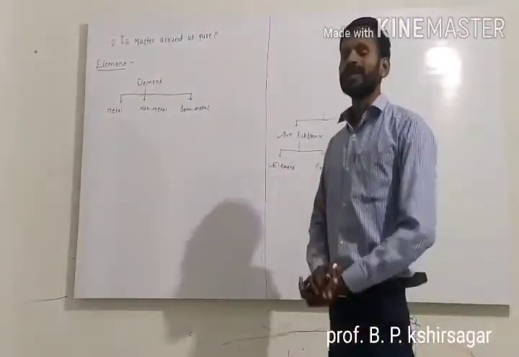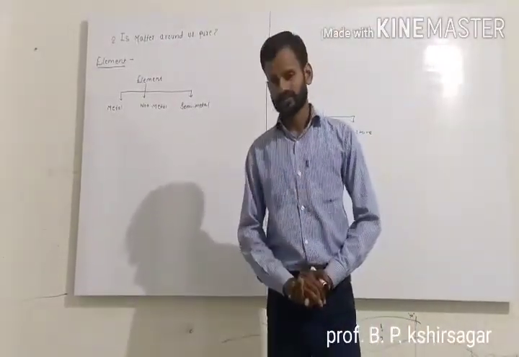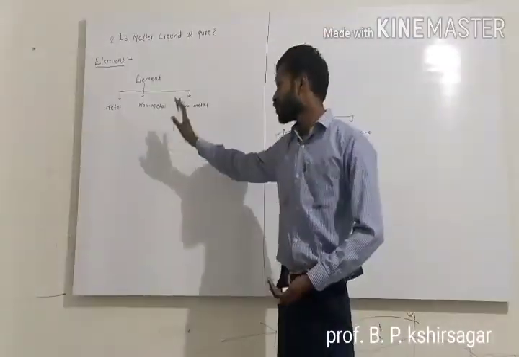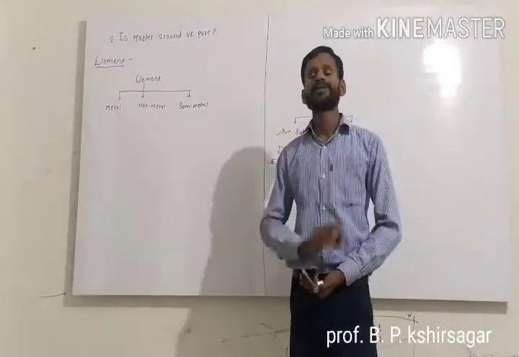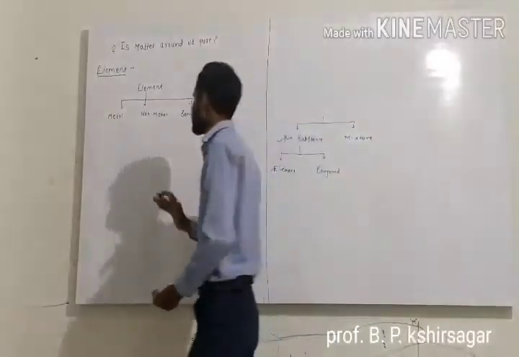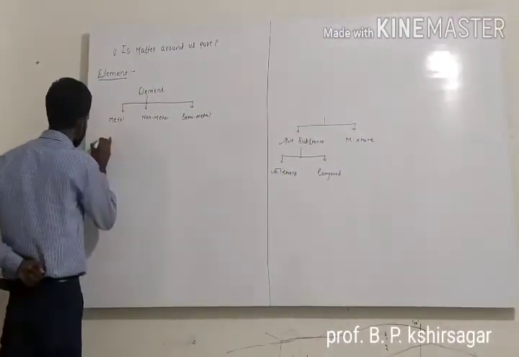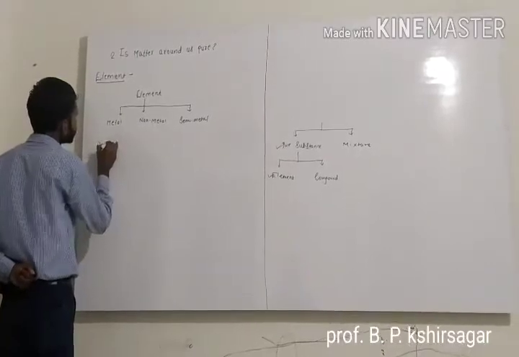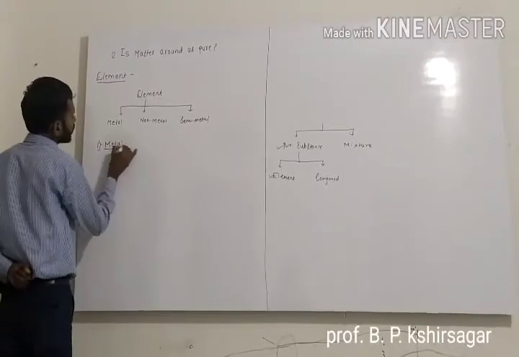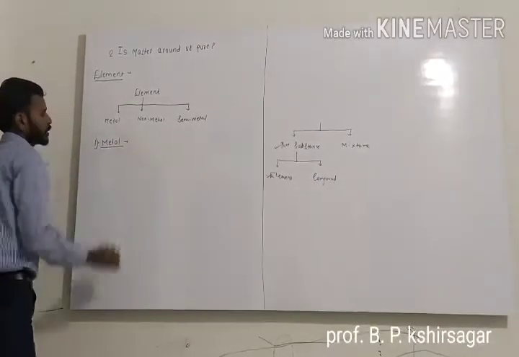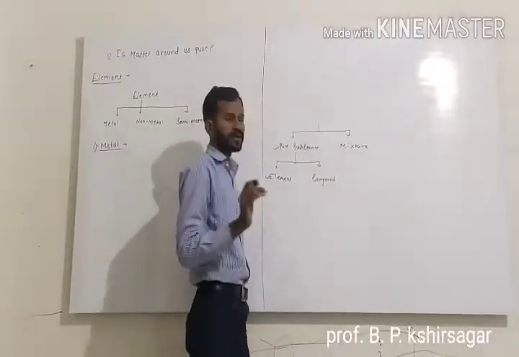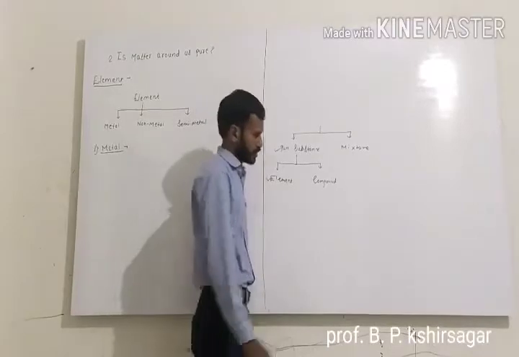So now we have to study the definition of metal, its properties, and its examples. Then the definition of non-metal, its properties, and its examples. And the definition of semi-metal. These three concepts we have to study here. So first we will study the concept of the metal. In the modern periodic table, elements are classified into three categories: metal, non-metal, and metalloids.